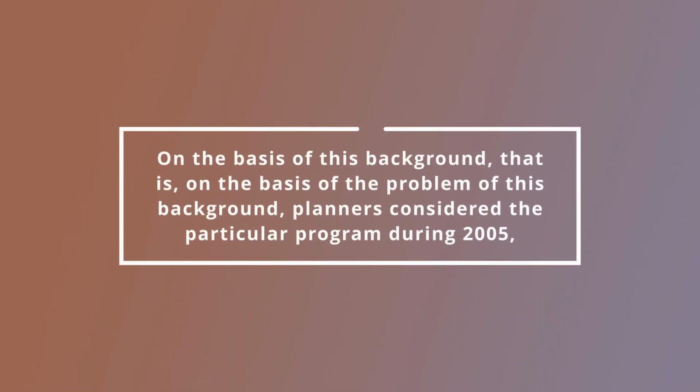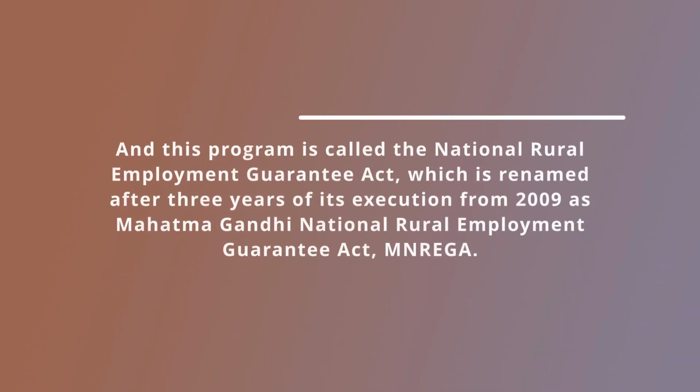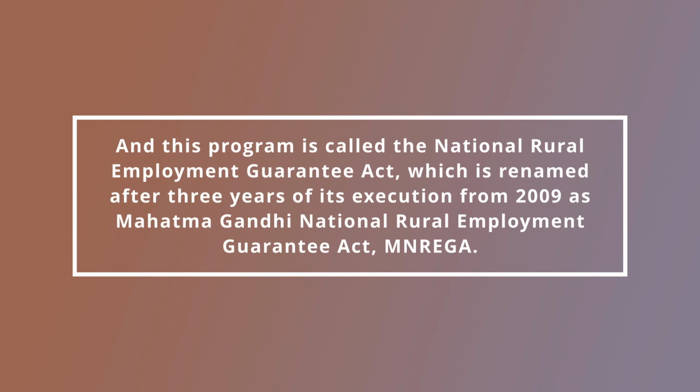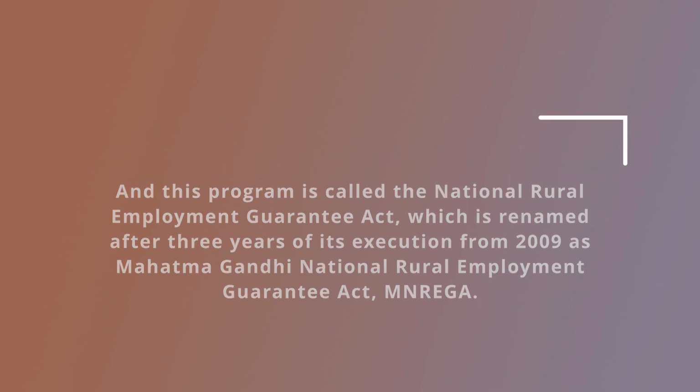On the basis of this background, that is, on the basis of these problems, planners considered a particular program during 2005, called the National Rural Employment Guarantee Act, which was renamed after 3 years of its execution, in 2009, as the Mahatma Gandhi National Rural Employment Guarantee Act, MGNREGA.